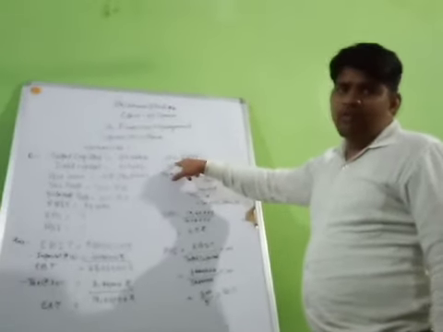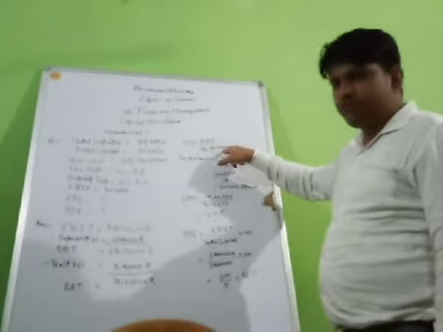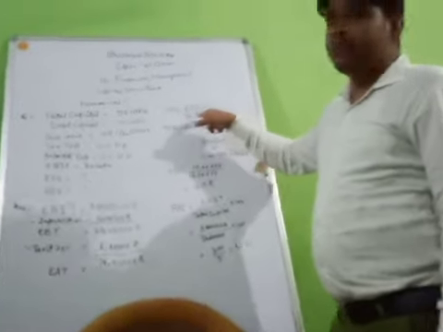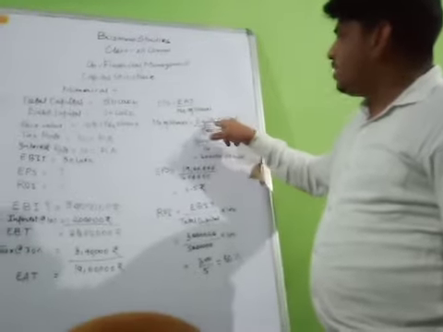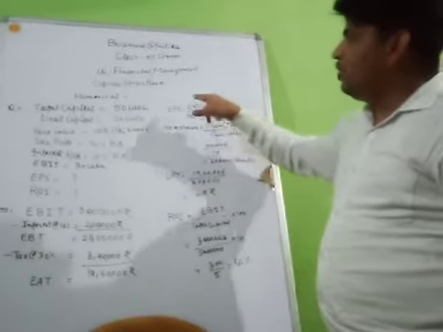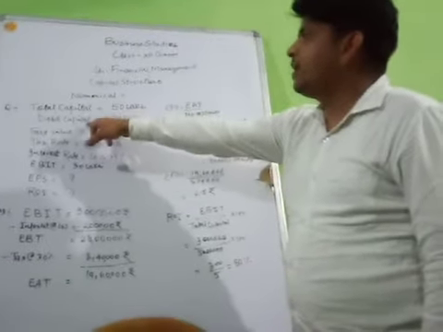The formula for calculating the earning per share is EAT, earning after tax, upon the number of shares. The one new thing here is the number of shares. Number of shares can be calculated by equity capital upon face value. As I told you, equity capital can be calculated by subtracting debt capital from total capital.